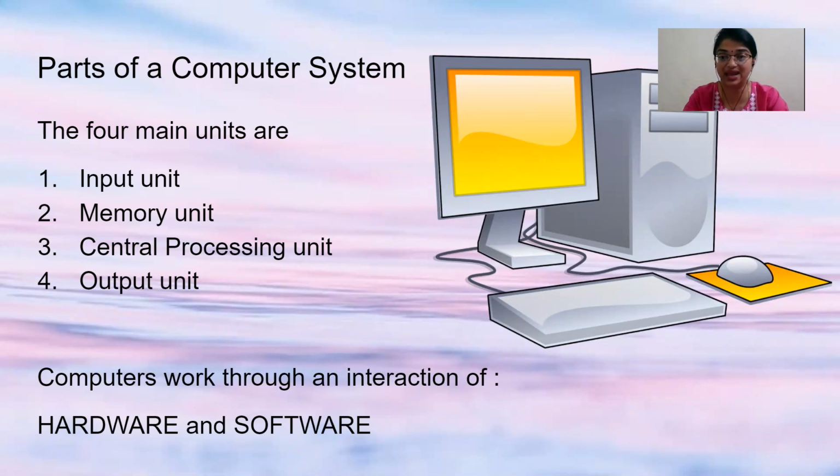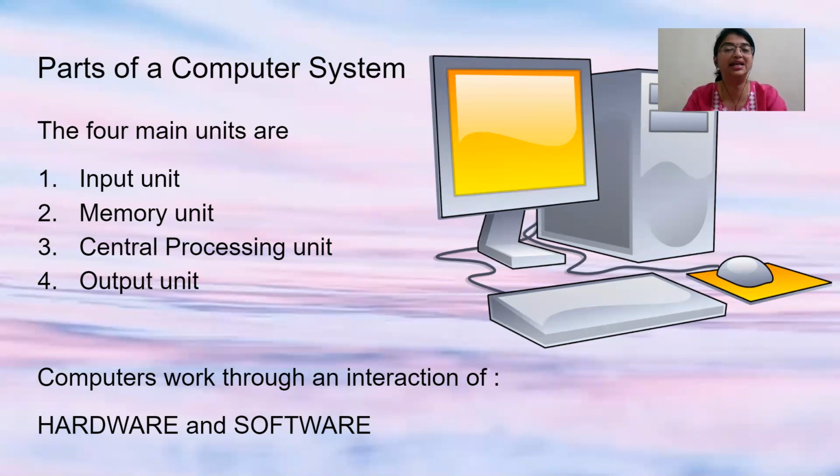As we have brain, we have hands, we have legs, we have sensory organs in our body, similarly, computer system is made up of four units. Again, I'm going to repeat for all of you. It is input unit, memory unit, central processing unit, and output unit. Now, all these units work together, and computers work with the interaction of hardware and software.